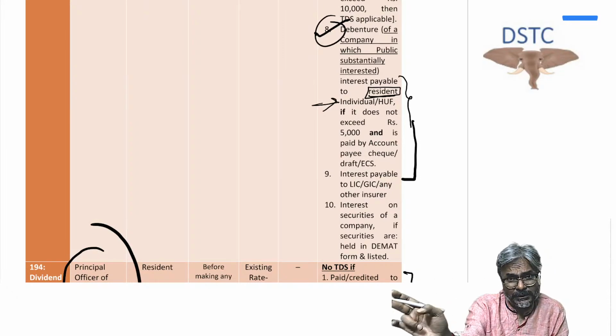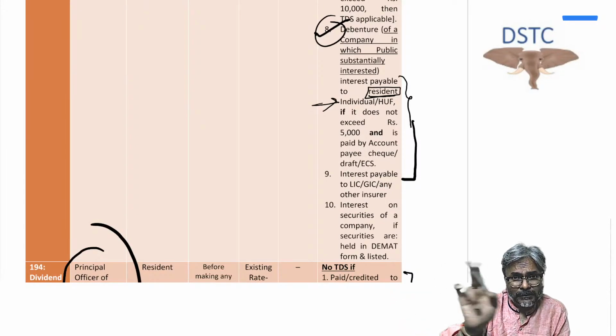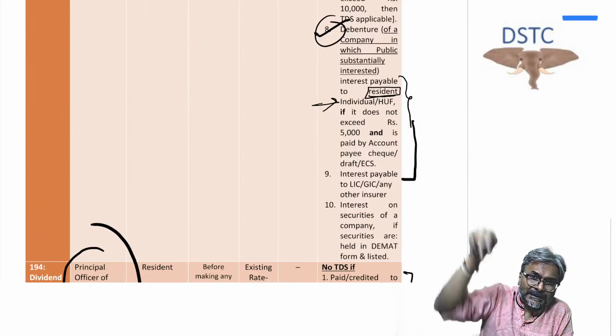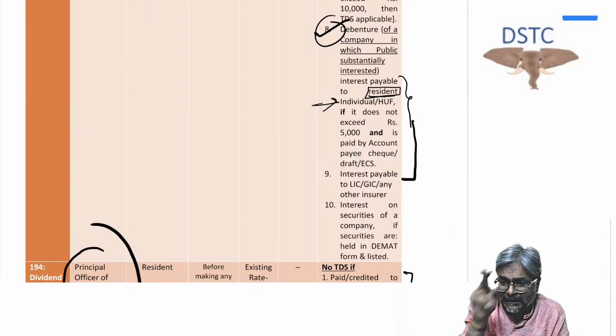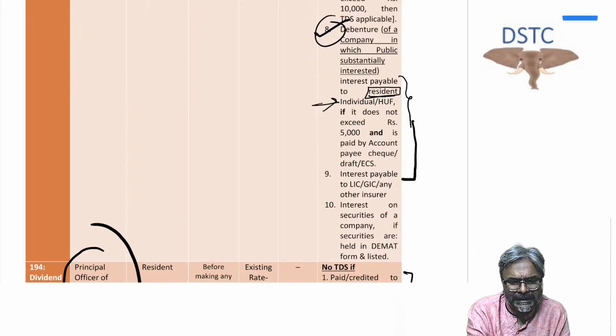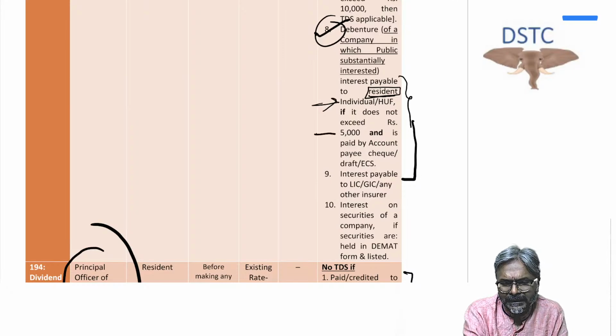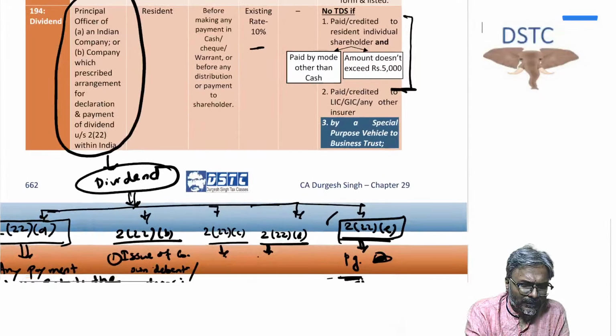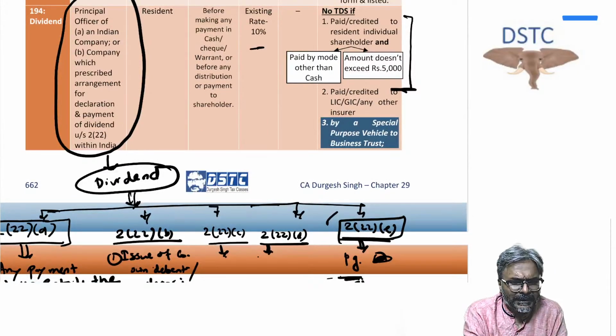That was also an MCQ question, because for non-resident you go to 195, and that's the reason why only if it is the resident individual, the exemption will be applicable, provided the interest amount does not exceed what? 5,000 rupees.